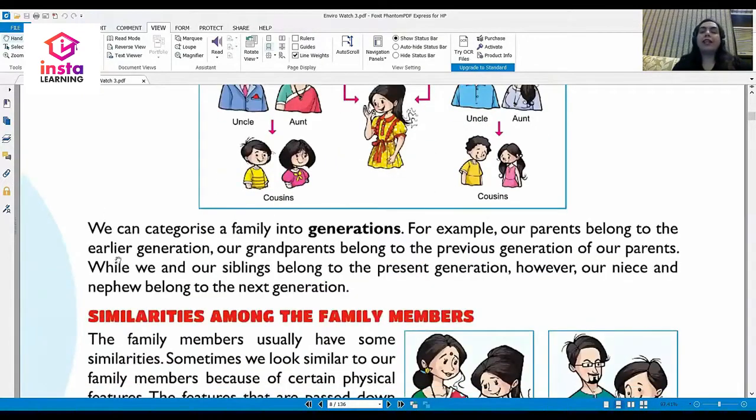We can categorize a family into different generations. The oldest generation is our grandparents. Then the next generation is our parents. And then we have the present generation, which is you children. And when you grow up and have smaller children in your family, like your nephew or your niece, they will become your next generation.